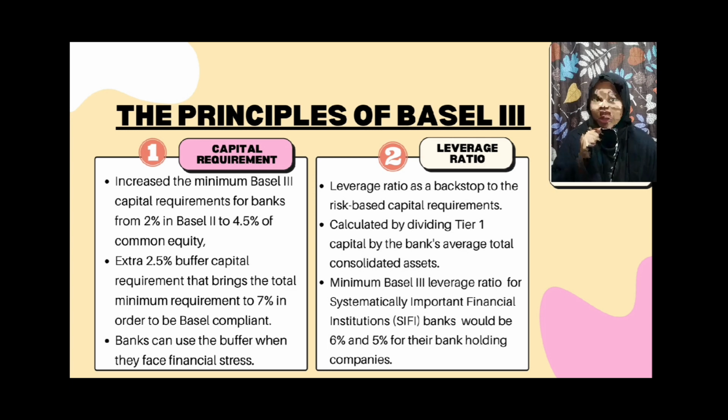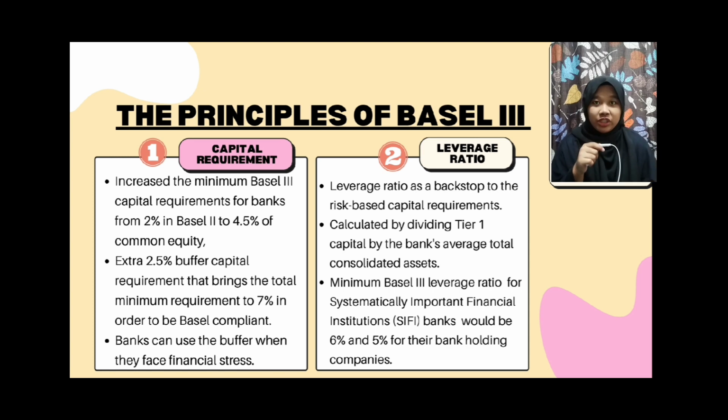Next is the principles of Basel III. There are four principles of Basel III. Firstly is capital requirement. The Basel III Accord increased the minimum capital requirements for banks from 2% in Basel II to 4.5% of common equity as a percentage of the bank's risk-weighted assets. There is also an extra 2.5% buffer capital requirement that brings the total minimum requirement to 7% in order to be Basel compliant. Banks can use the buffer when they face financial stress, but using the buffer can lead to even more financial constraints when paying dividends.